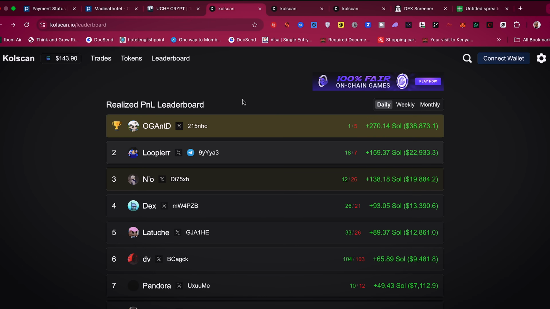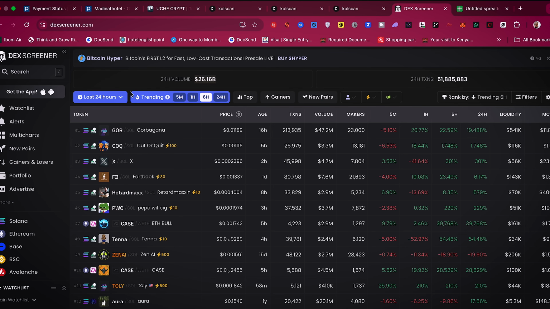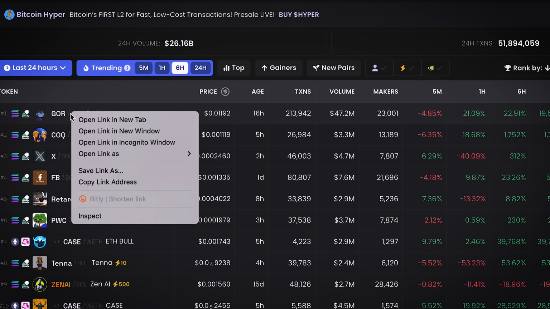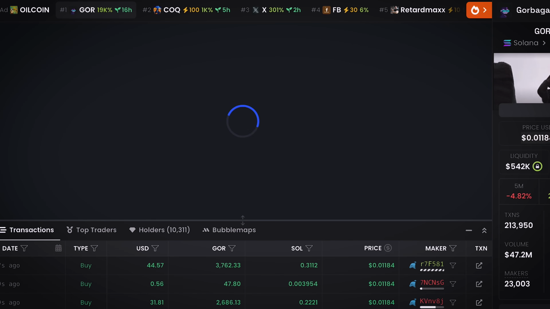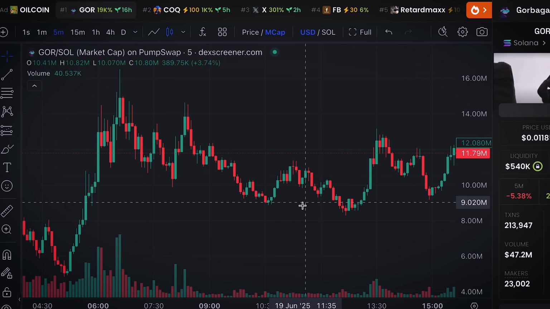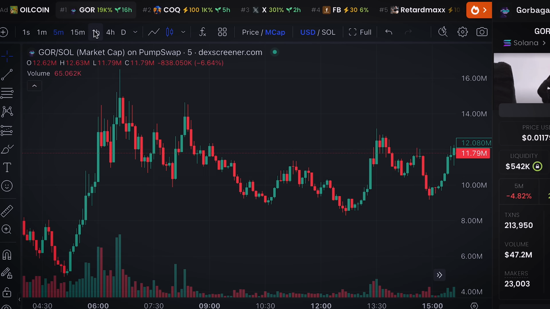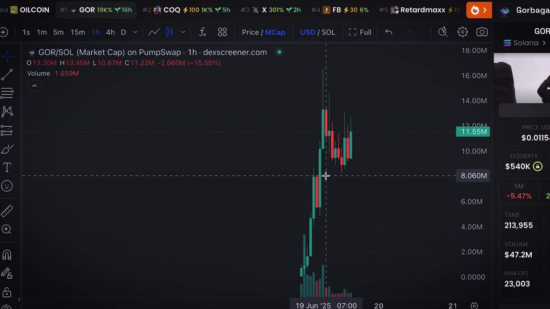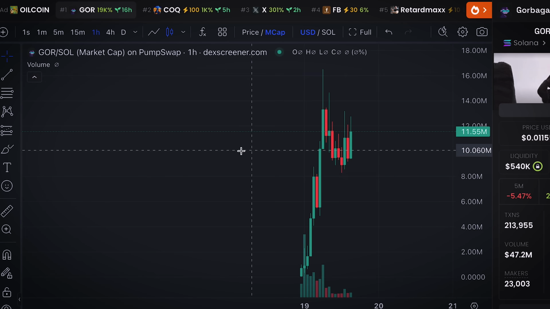Before I show you how you can import these wallets and set the alert, let me show you the second method to get these wallets. The second method is from Dexscreener. What you're going to do is look out for a coin that did really well in 24 hours or 48 hours, depending on you. Let's go with this one, Gobana. I saw this coin yesterday at 10 million, and it hasn't really moved much since then. It's still at 11.9 million. I did have a retracement down to 8 million, and then it's back to 11 million.